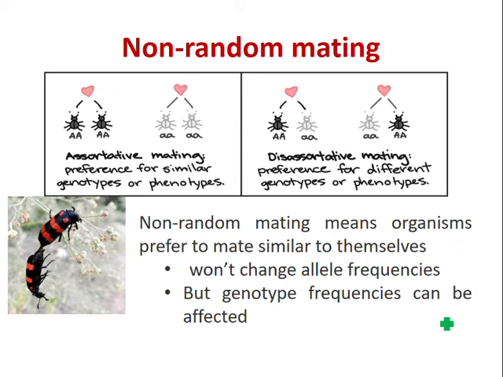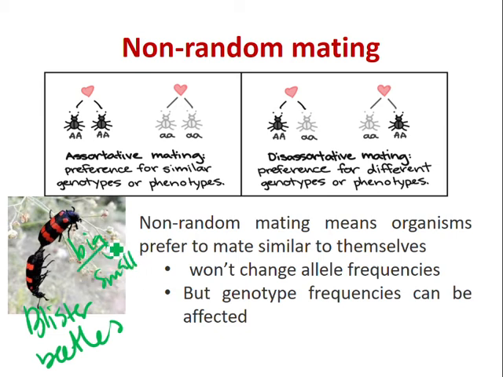However, it's still considered one of the factors that can make a population not be at equilibrium, right? Again, these are the blister beetles that I talked about in my previous video. They actually prefer their partner to be the same size as them. What I know is that they have big size and small size. So the big ones like to partner with the big ones, and the small ones like to partner with the small ones.